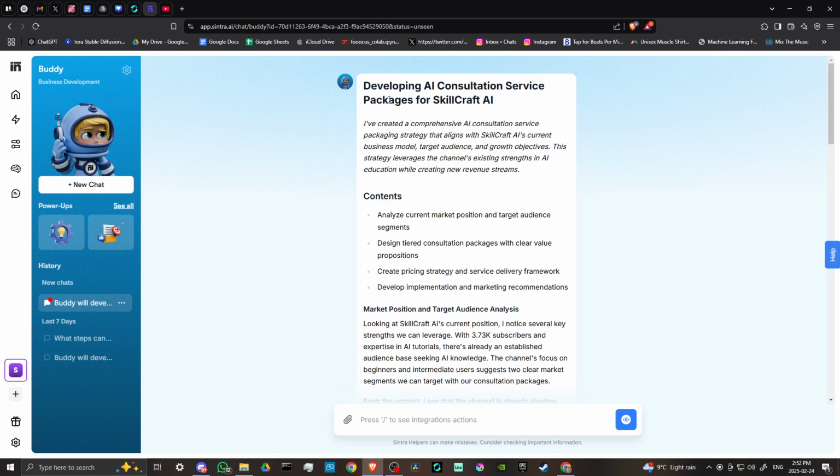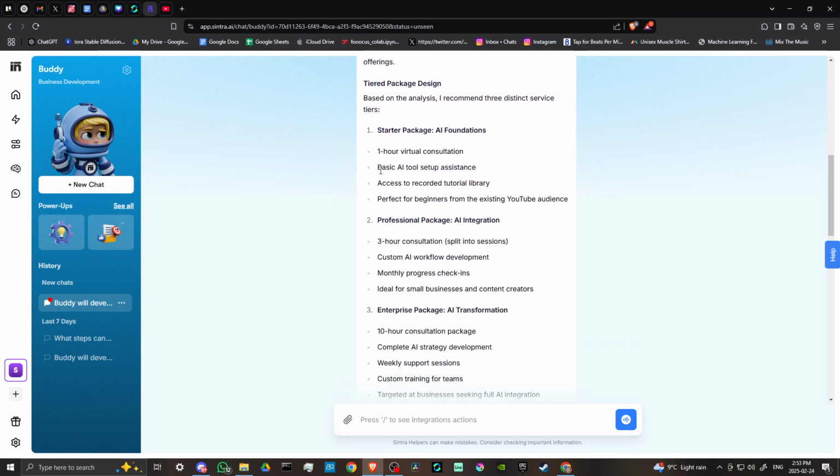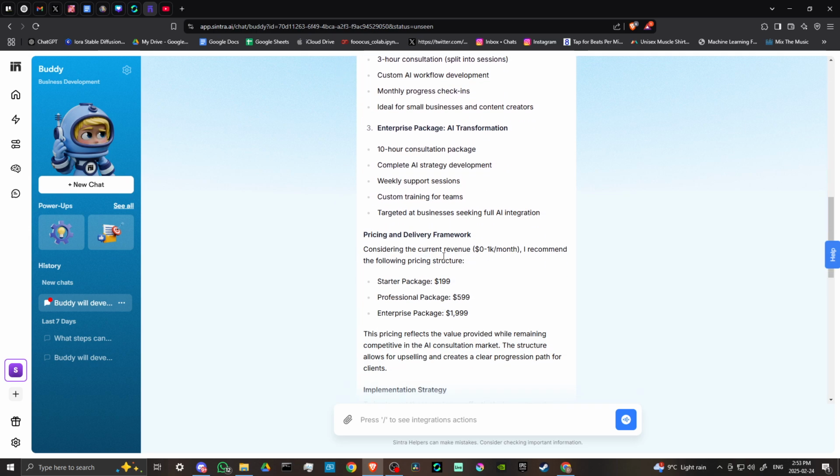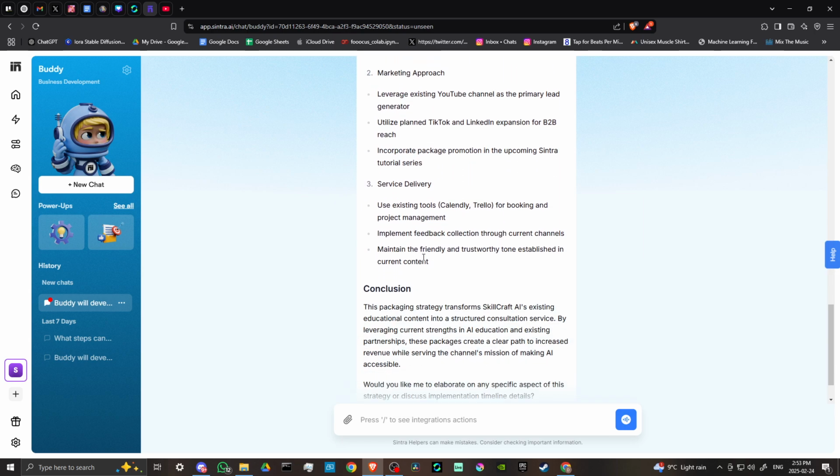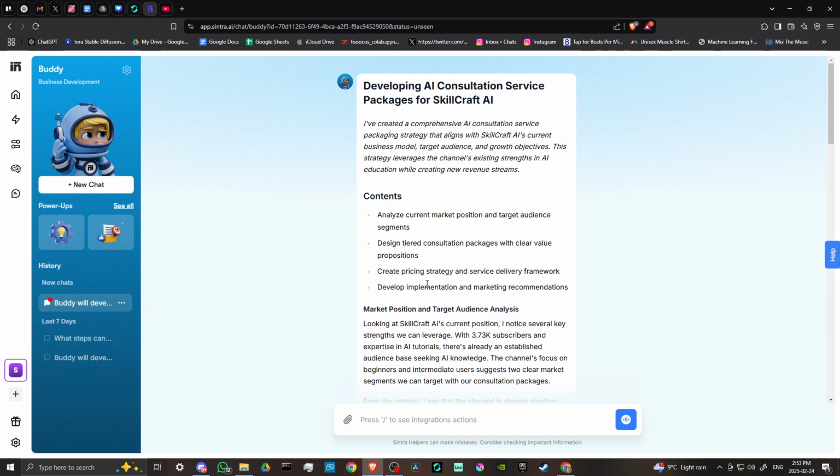And here Buddy has created our AI consultation service packages for Skillcraft AI. And as I showed you before, each of the different AI assistants has that number above their head to indicate that they have all been putting these documents together for us. And so you could just see here for yourself.